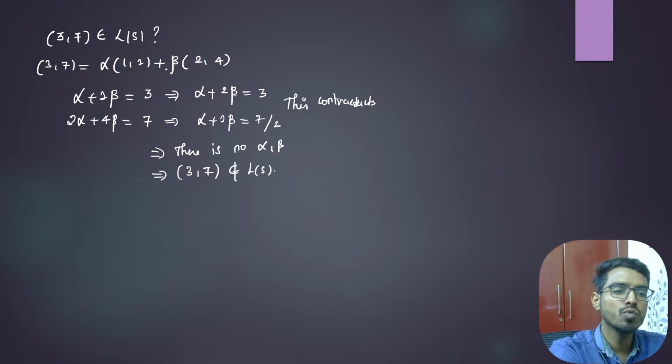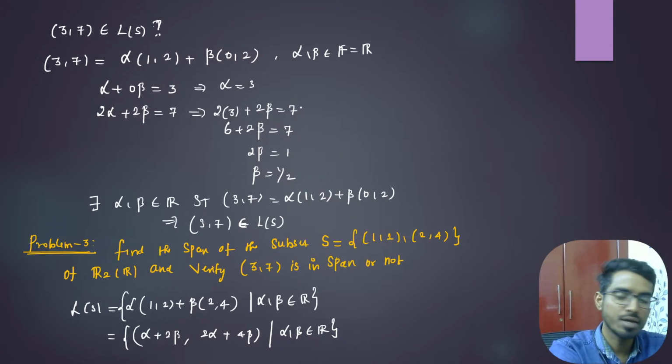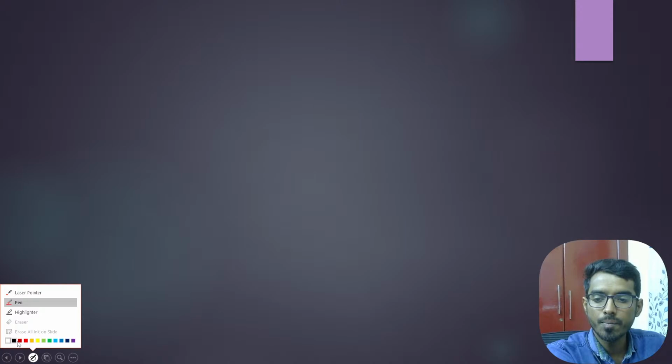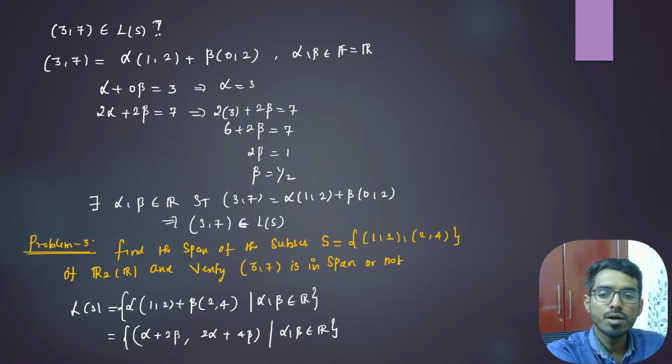You can vary alpha, beta, but you will not get 3 comma 7 for any alpha comma beta. Right? Okay, so now we're going to prove a theorem that the set of all linear spans is a subspace, right? Theorem 1.